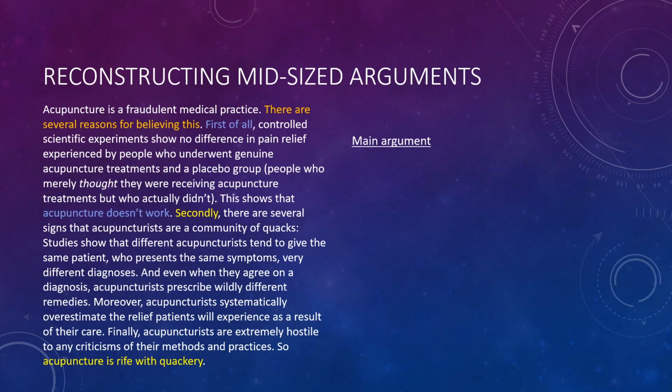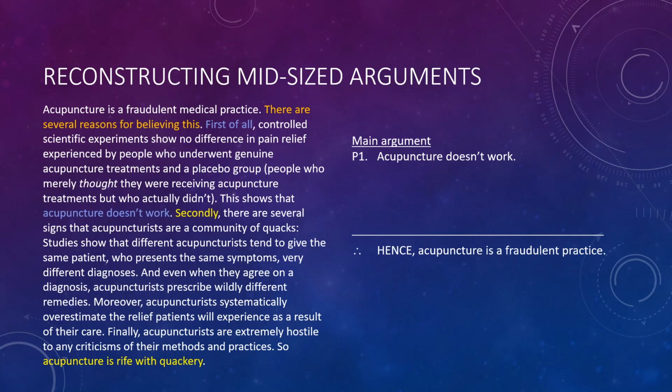As I've said, the conclusion of the argument is the claim that acupuncture is a fraudulent practice. That's the first statement. The next sentence says there are several reasons for believing this, and I just want to attract your attention to that "first of all," and then that "secondly" that I now have highlighted. First of all, acupuncture doesn't work. Secondly, acupuncture is rife with quackery. Those are actually going to be the first and second premises of this standard form argument reconstruction. Premise 1, acupuncture doesn't work. Premise 2, acupuncture is rife with quackery.